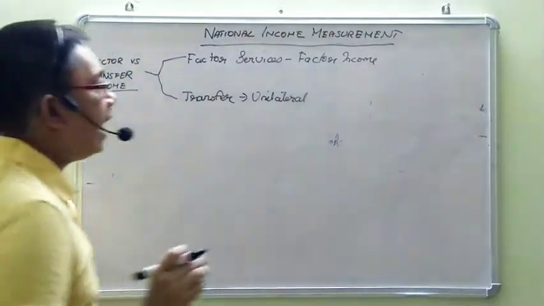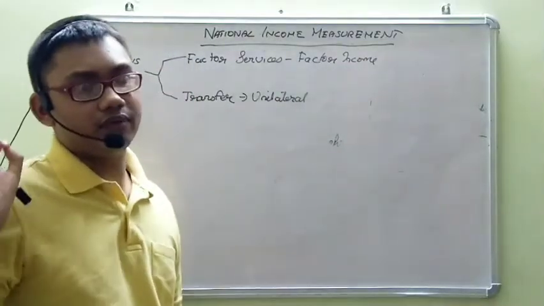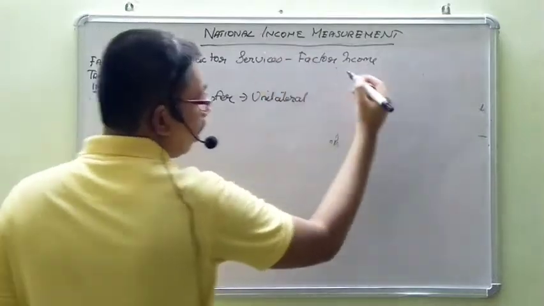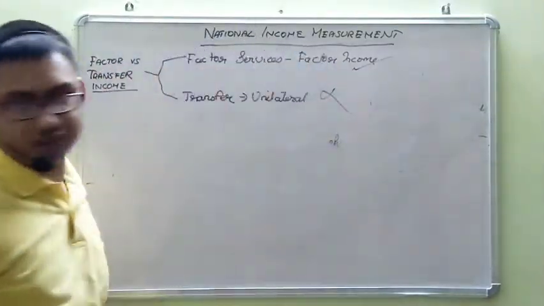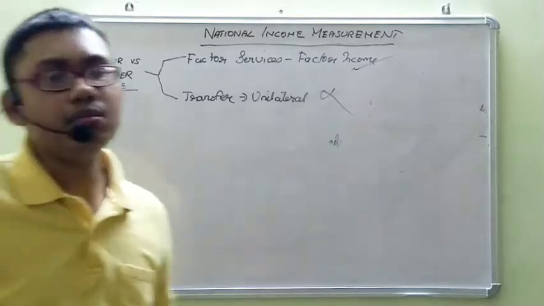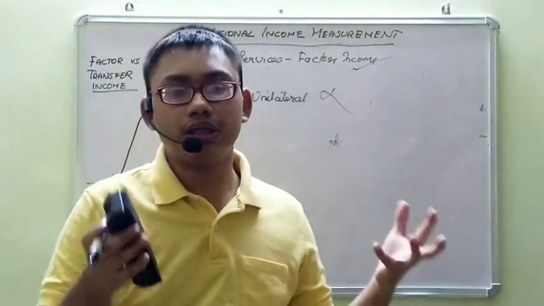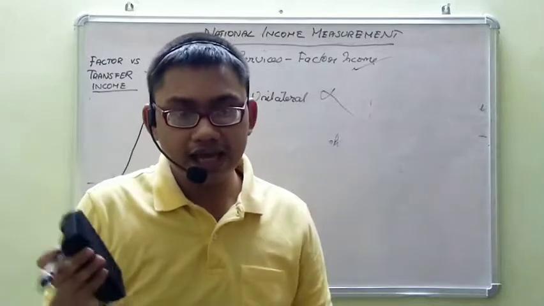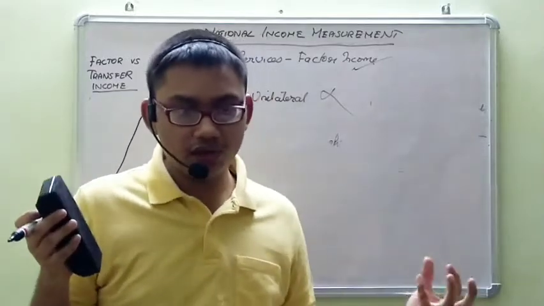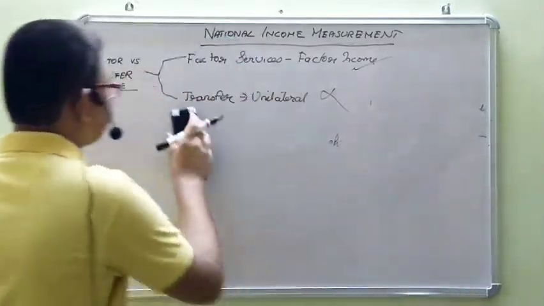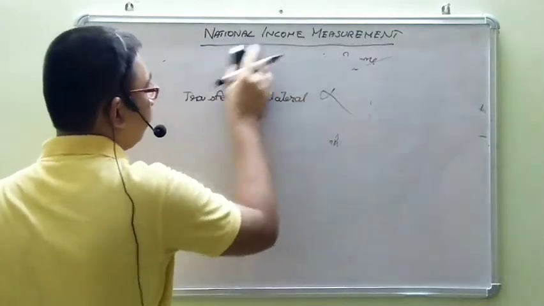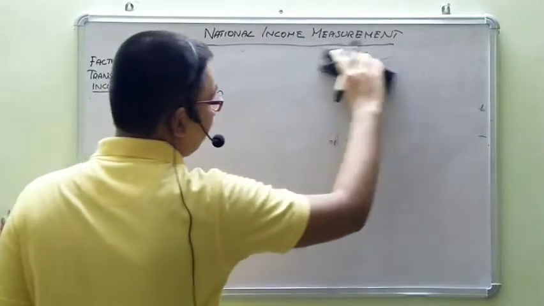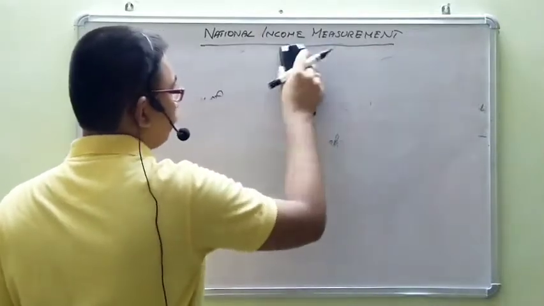And in national income, we are including only factor income and not transfer income. Why? Because national income is actually a measure of the country's output, and if we include transfer income in that, it will not be appropriate. So this is about factor income and transfer income. We only include factor income while computing national income.